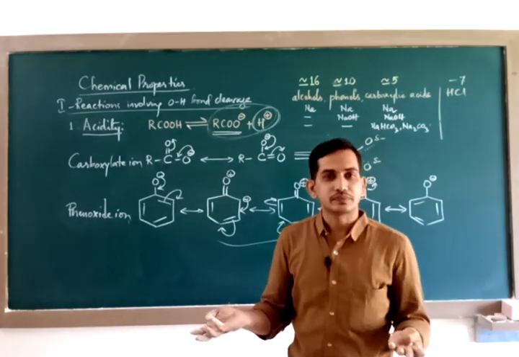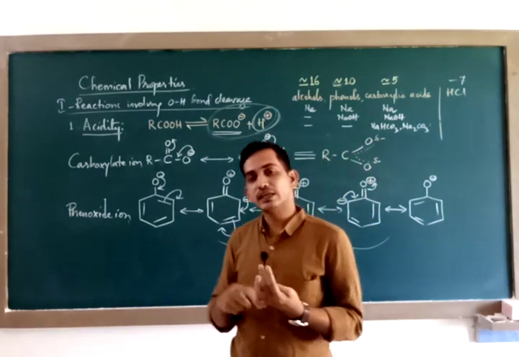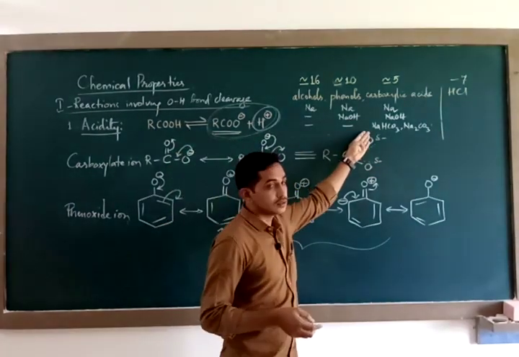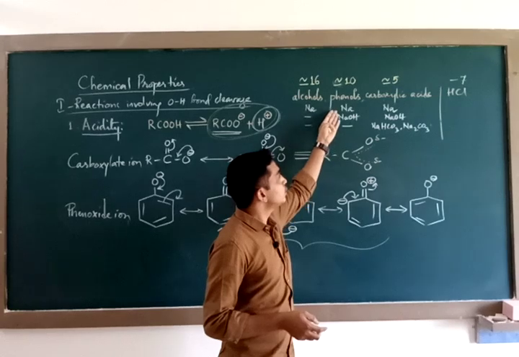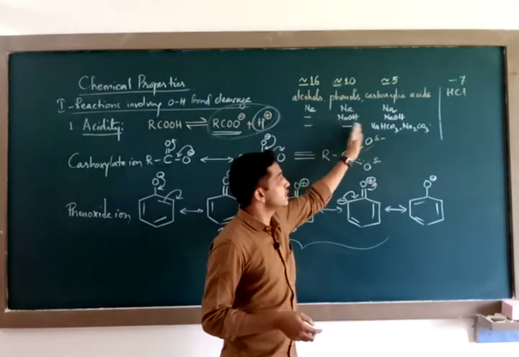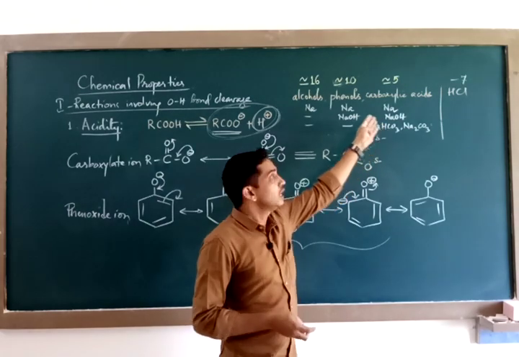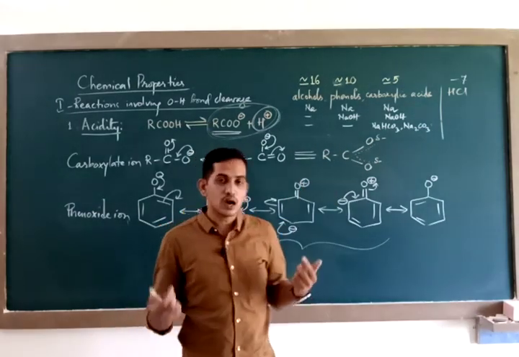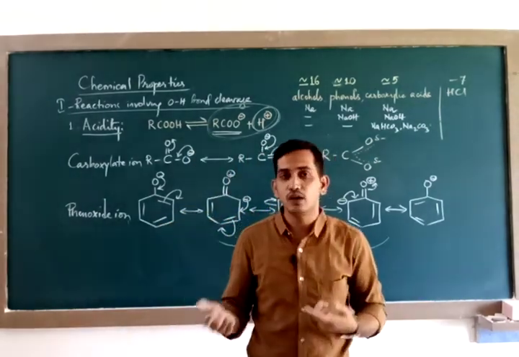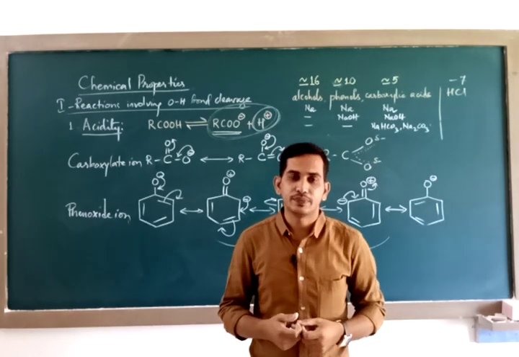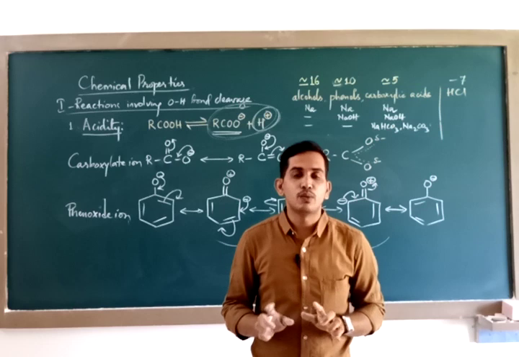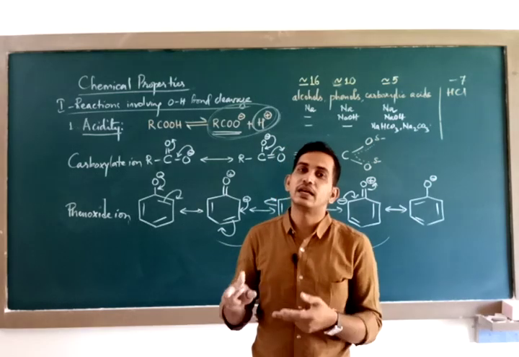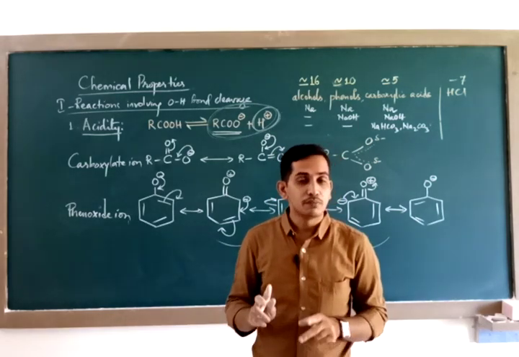Okay, agreed. But what about the reactions that carboxylic acid underwent? You see, carboxylic acid showed 3 reactions. Phenols reacted with only 2 reagents. So if you consider these, then carboxylic acids are stronger acids. If you compare pK values, carboxylic acids are stronger acids. Then simply by resonance structures, how do you conclude that the phenoxide ion, or in short phenols, are more acidic? Phenols are not more acidic. So when I say that based on resonance structures you can also say whether a compound is more acidic or not, it is true, but not here.